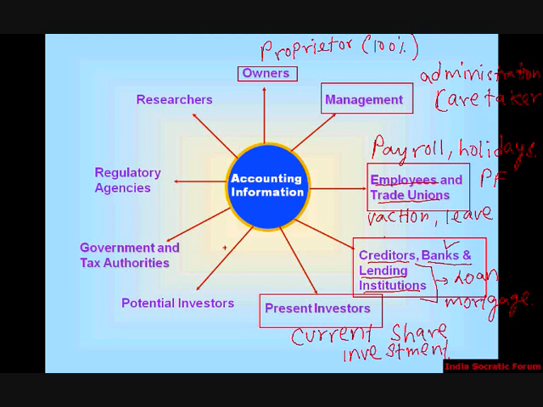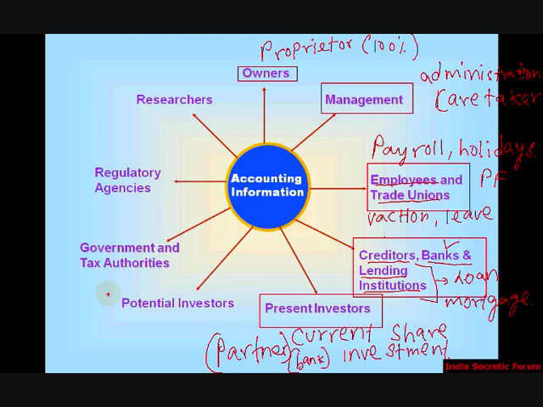Shareholders are also called investors. Partners are called investors if it is a partnership company. A bank is not an investor if it has provided a loan; then it is called a lending institution. But sometimes nowadays banks invest. We'll talk about it later.